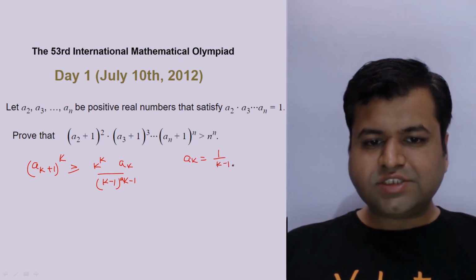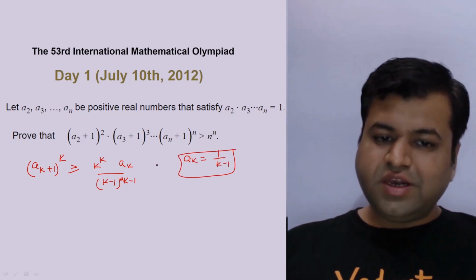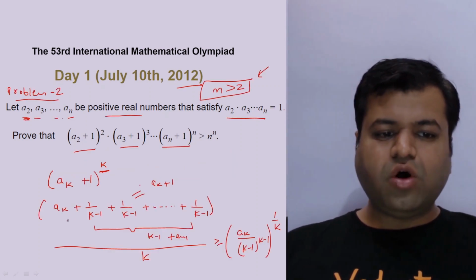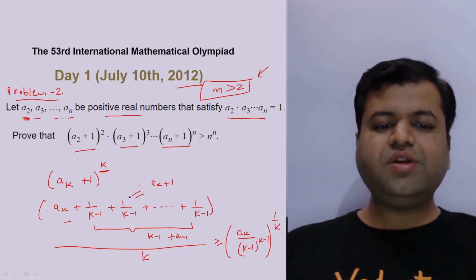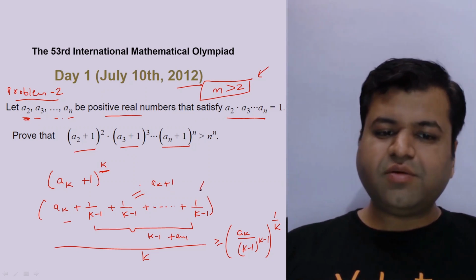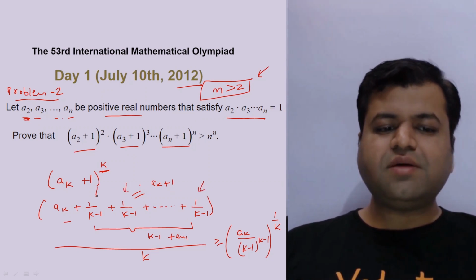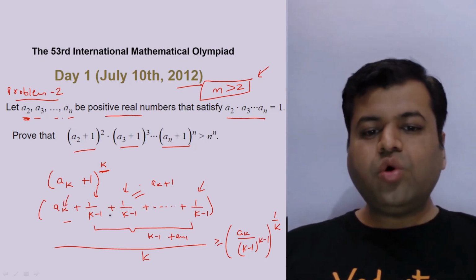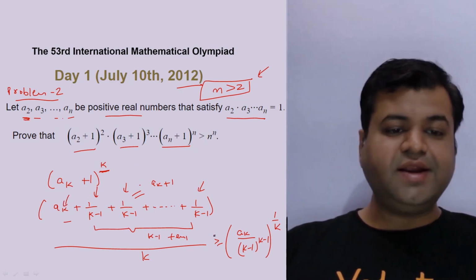Okay, so if we now write these quantities, again equality here holds only when this ak is equal to 1 upon k minus 1. Only then the equality will hold, because AM equals GM only when all these numbers are equal. Clearly 1 upon k minus 1, 1 upon k minus 1 and 1 upon k minus 1, all these numbers are the same. So this should also be equal to ak to hold the equality.